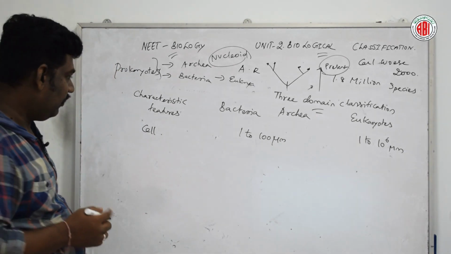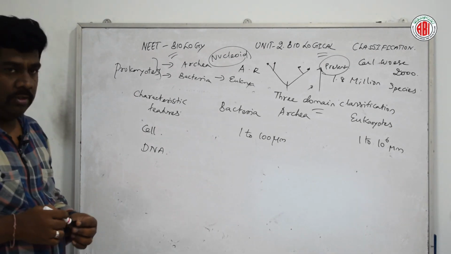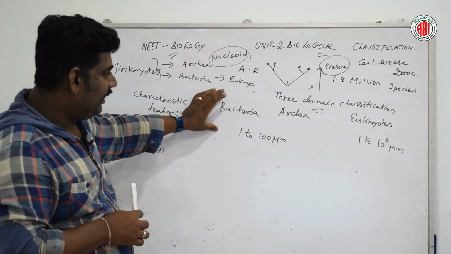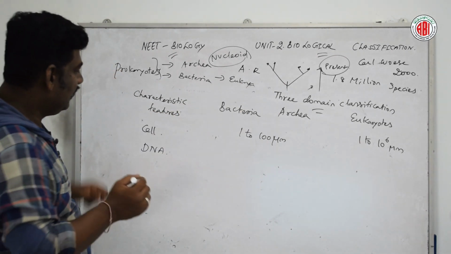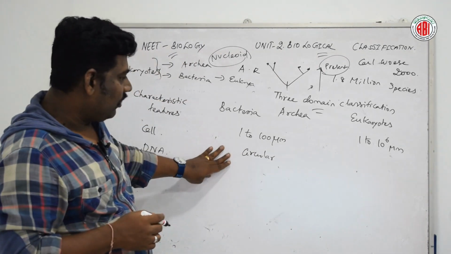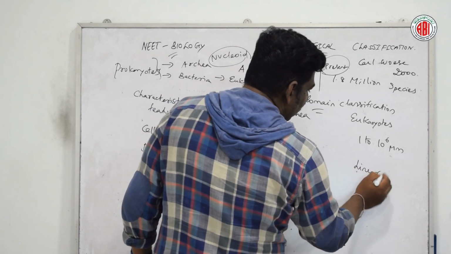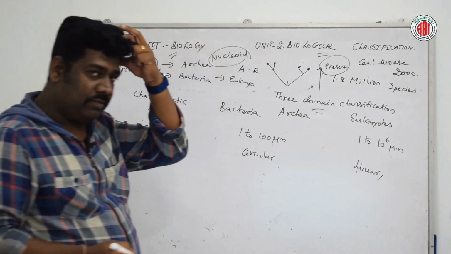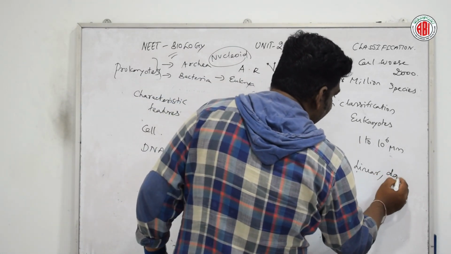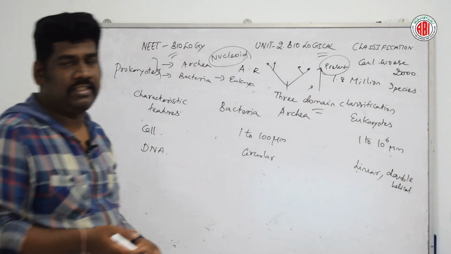Next, when we are talking about the DNA, usually in the domains bacteria and archaea it is circular. The shape of the DNA is usually circular, whereas in eukaryotes it is linear. In some cases, in higher level organisms among eukaryotes, we are able to see a double helical structure.